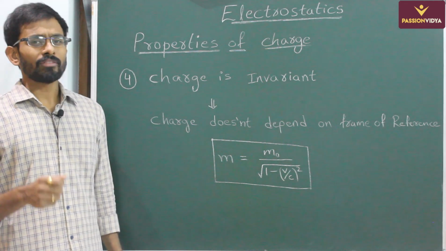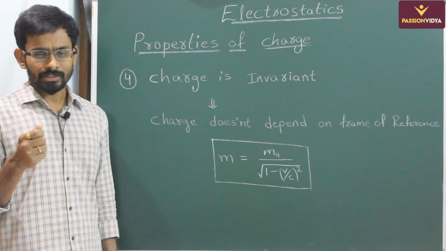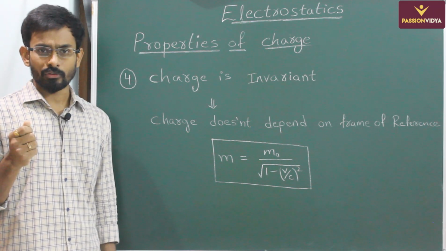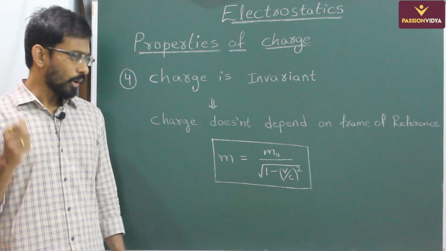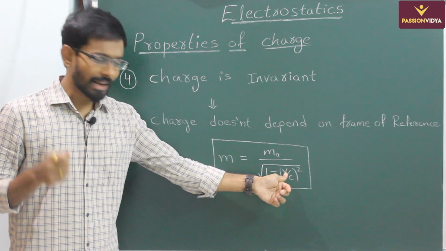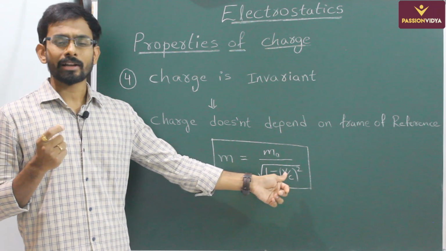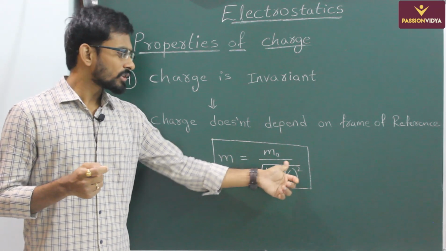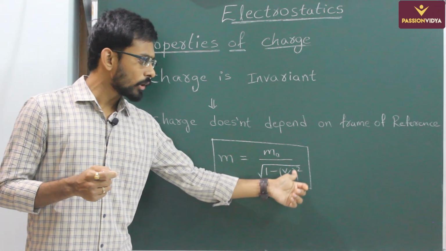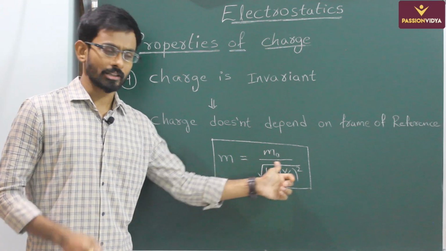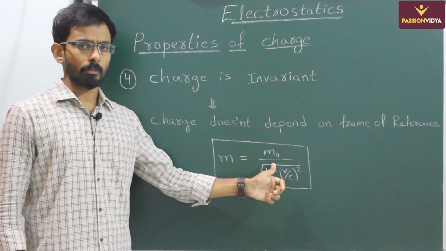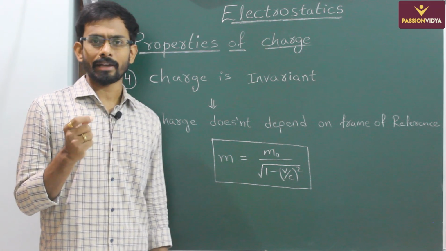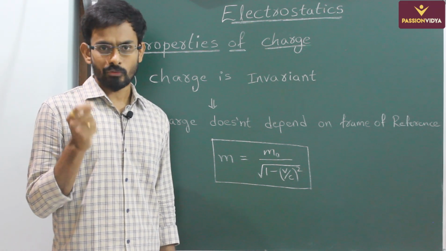Here, guys, we have discussed in our mechanics that mass does not depend on frame of reference, because in classical mechanics the speed of the particles will be very small when compared to the speed of light. So this value will be very small, it is negligible. Then m will be equal to m naught. So only in classical mechanics is mass independent of frame of reference.